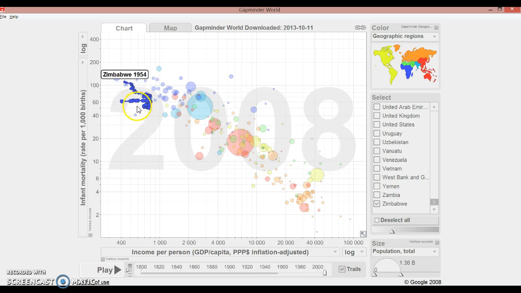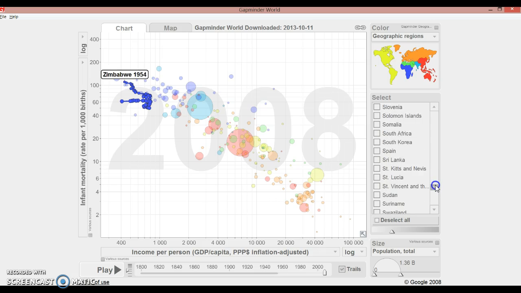And since there wasn't a very good increase in the economy or income per person, there wasn't very much money to spend towards healthcare. And since you're low on money, as a country, you don't want to spend all your money on other things. Just comparing the two, Sweden and Zimbabwe,